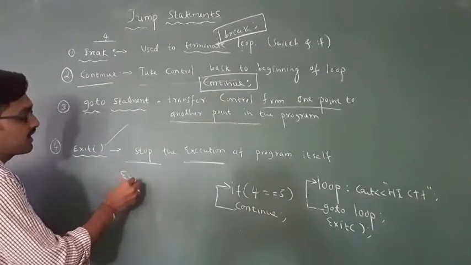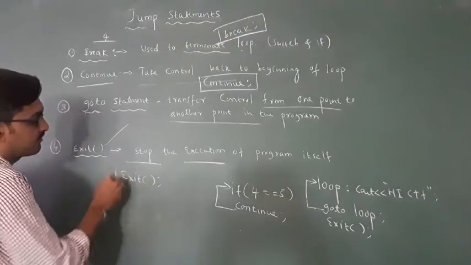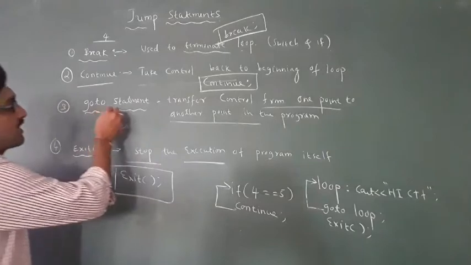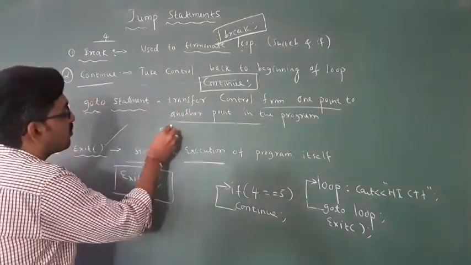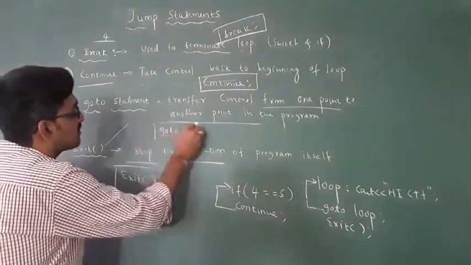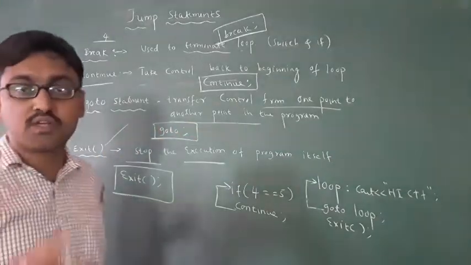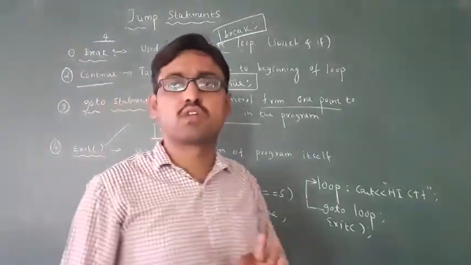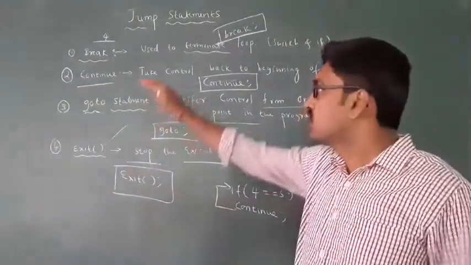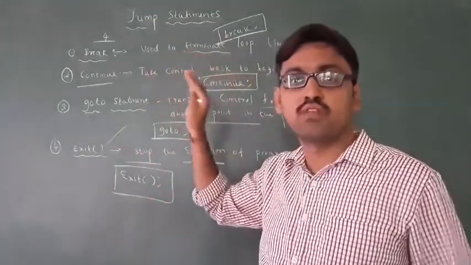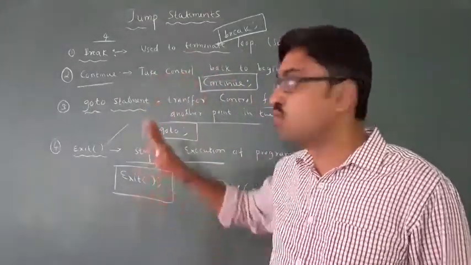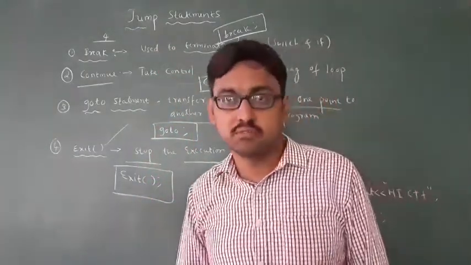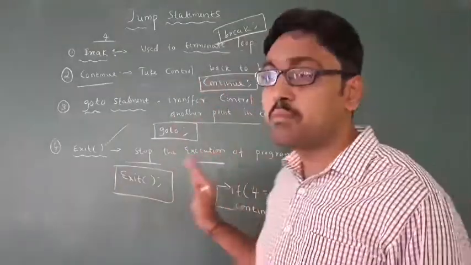See, what is the syntax of the exit function? This is the syntax of the exit function. Then what is the syntax of go to? Just write go to. This is the syntax. Always write it in small letters. These are the jump statements. 1 mark questions are sometimes asked. You just have to know the use of these jump statements. There are 4 jump statements: break, continue, go to and exit. This is about the jump statements.